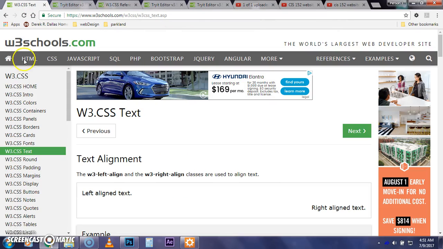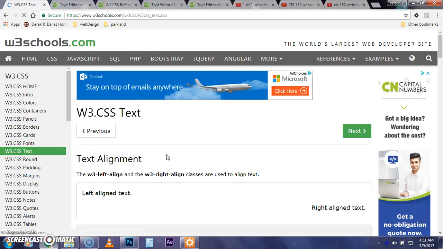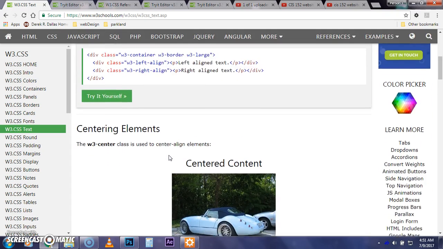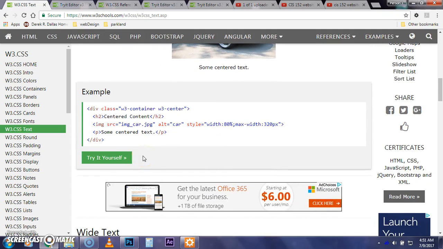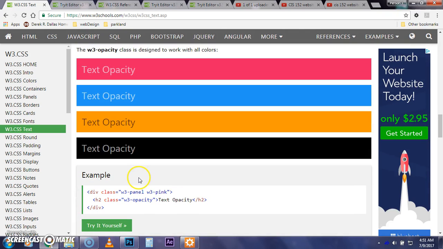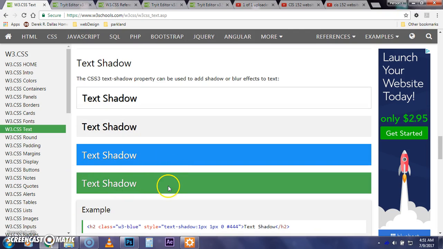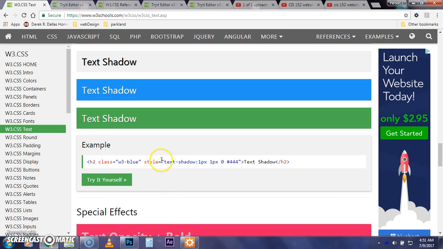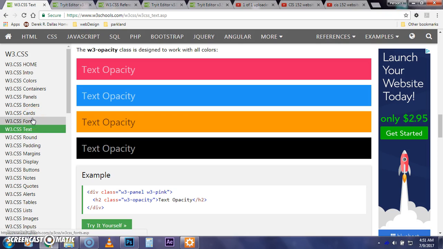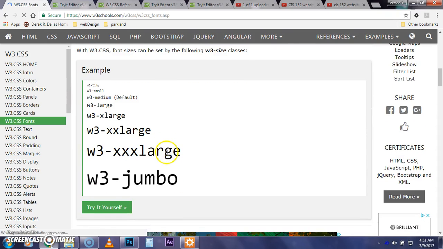So if we go back to the W3 sections and you look for text, you can look through the text section and you won't find anything about color, changing the colors. It'll talk about the width, it talks about the opacity here, which you can look at. It talks about adding things like drop shadows, and you can look at adding those things by adding in a style for a drop shadow and those kinds of things. But you can go to the fonts section and you can look at the different headings for that.